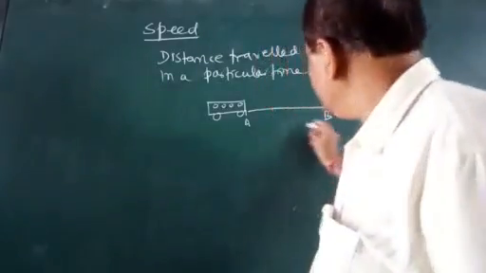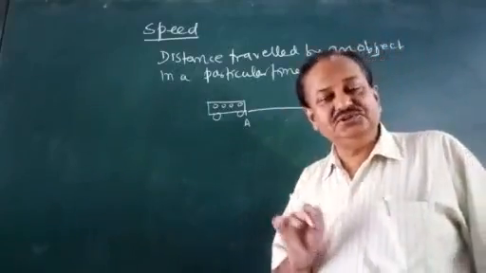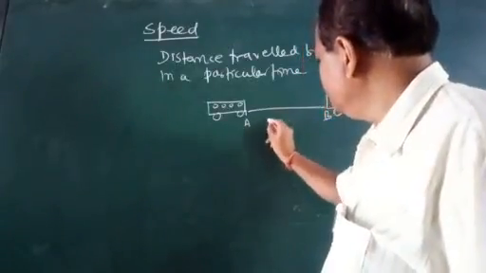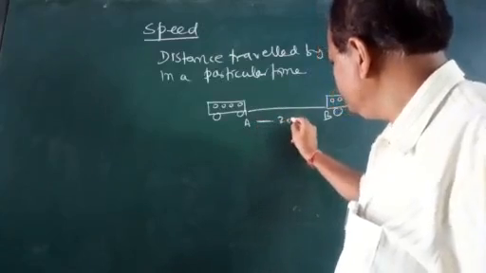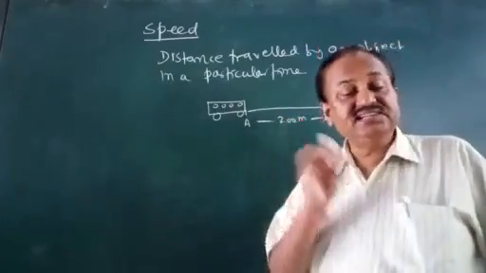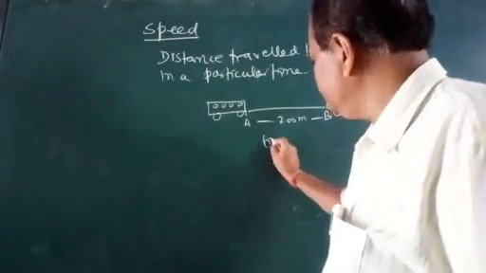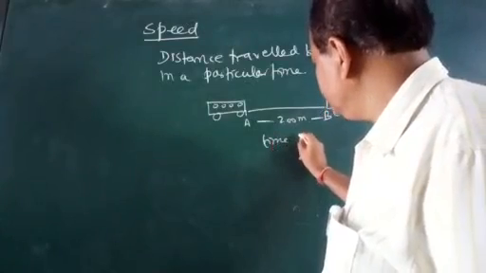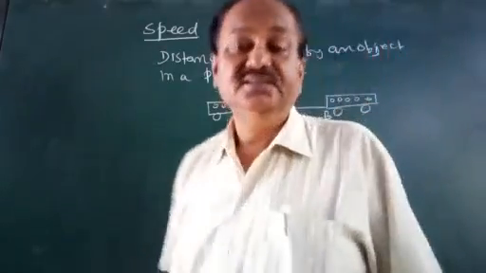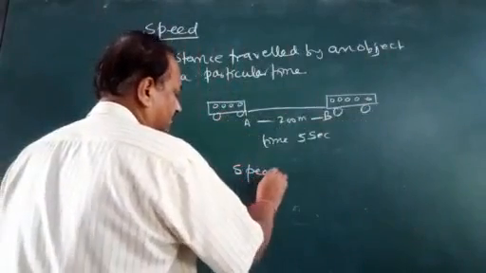So between A and B, if the distance is 200 meters, and the time, let it be 5 seconds. Time is 5 seconds.